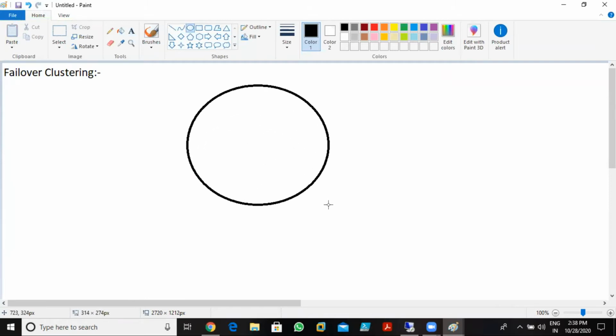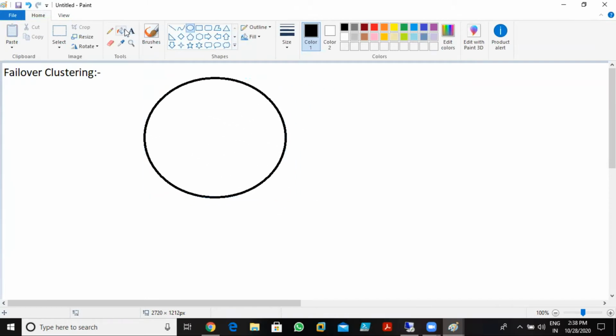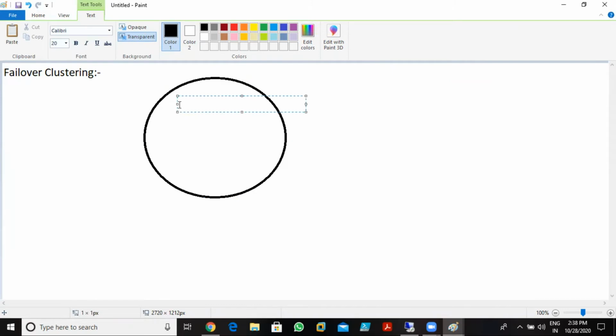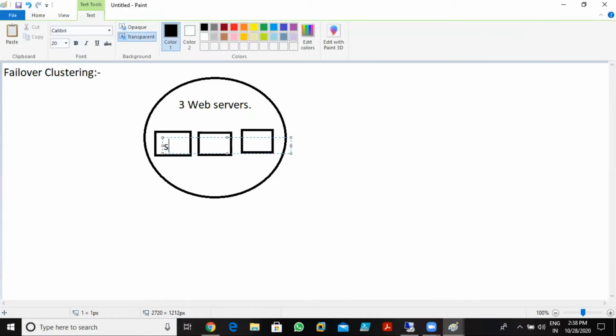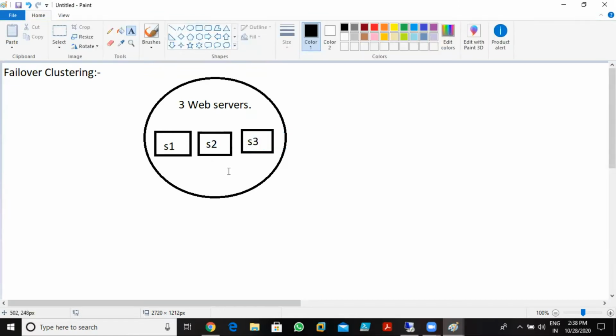In this cluster, I have three web servers running, server 1, server 2, server 3. Now imagine that.